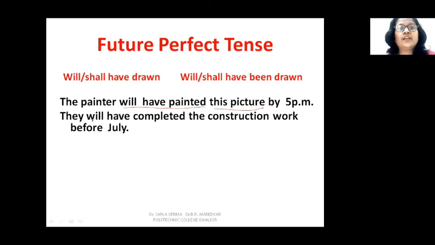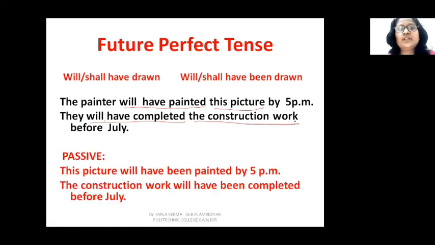So they will have completed. This is your verb in future perfect tense, and completed what? The construction work. So this is your object. So when we change these into passive, it becomes this picture will have been painted by 5 p.m. and the construction work will have been completed before July. So in all these sentences, because the subject is not containing any meaningful information, we have dropped the subject.